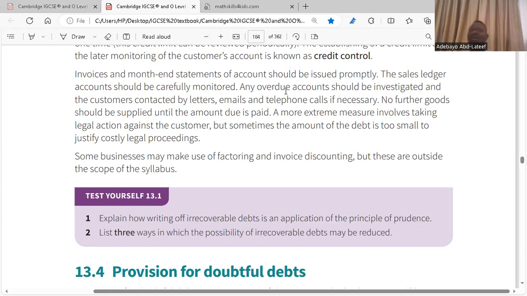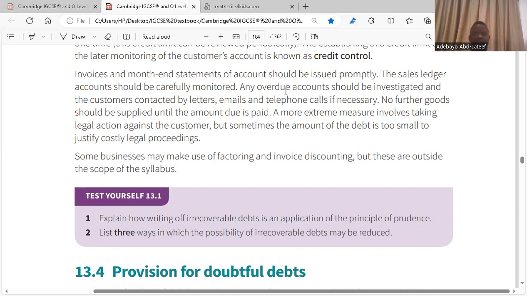Debt factor means you have a debt. Some businesses may make use of factoring or invoice discounting, but these are out of the scope of the syllabus. When a debt wants to go bad, businesses might use debt factors.